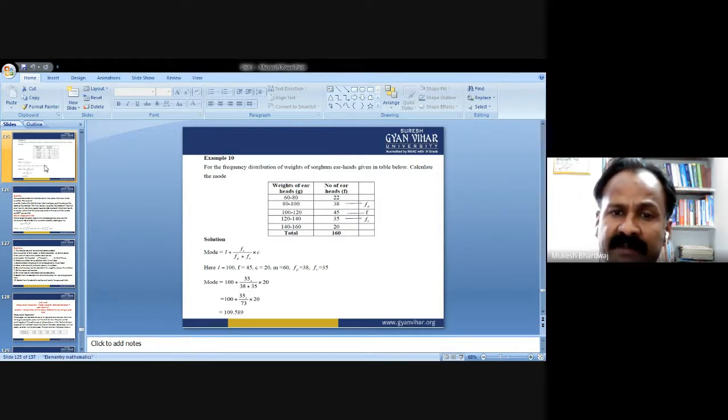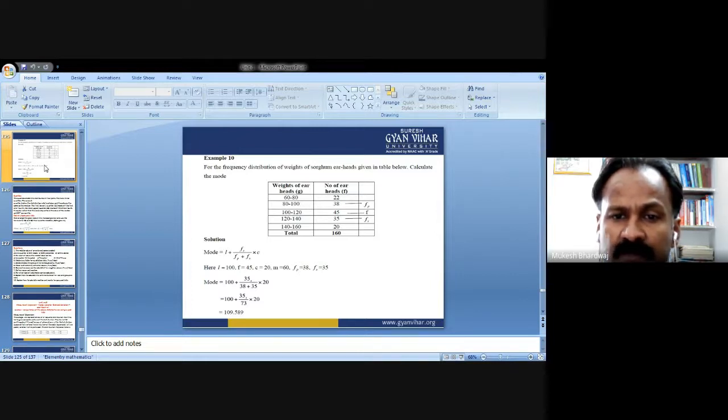After deciding the modal class, now put everything according to the formula. L is the lower limit of the modal class, so L equals 100, and F equals 45, that is the highest frequency. C equals the difference of the modal class, that is 120 minus 100, which comes out to be 20.